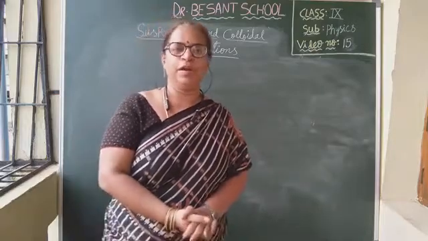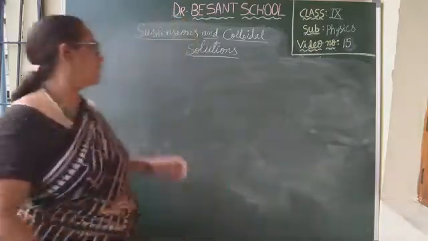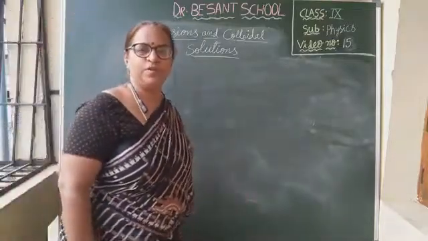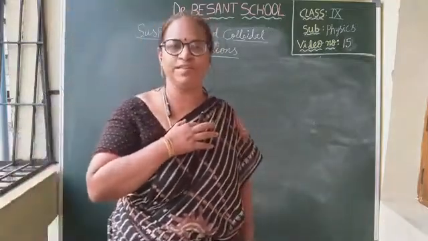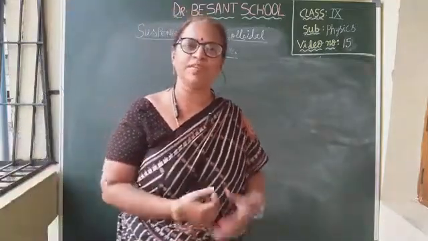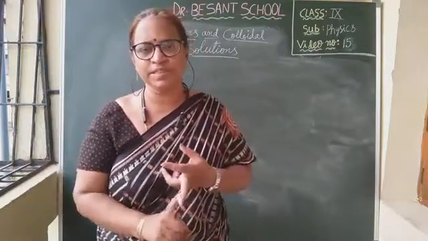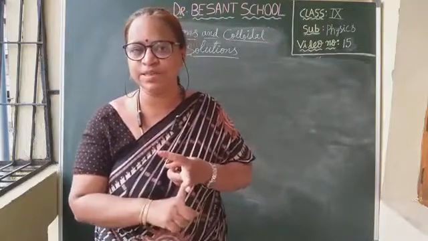Okay, good. Now, in today's session, what we are going to learn is suspensions and colloidal solutions, another type of solutions. Children, if you remember, we learned types of mixtures, isn't it? So, how many types of mixture did we learn? Two types. What are they? Homogeneous mixture and heterogeneous mixture. What is homogeneous mixture?